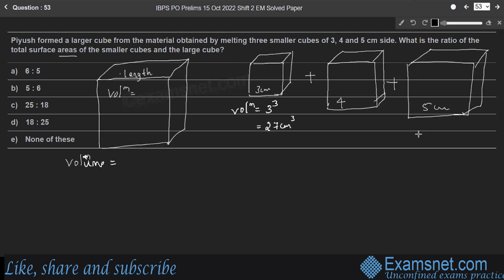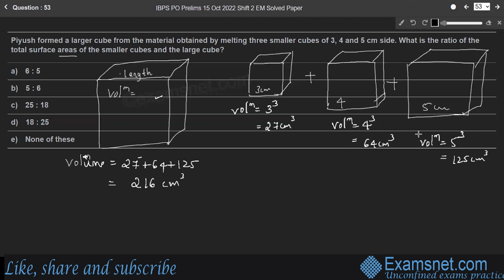Volume of the second cube is 4 cube, right? So 4 into 4 into 4. 4 into 4, 16, 16 into 4, 64 centimeter cube. Whereas the volume of the third cube is 5 cube, so 5 into 5 into 5, 125 centimeter cube. Therefore, the volume of the larger cube is 27 plus 64 plus 125, so you will get 216 centimeter cube.